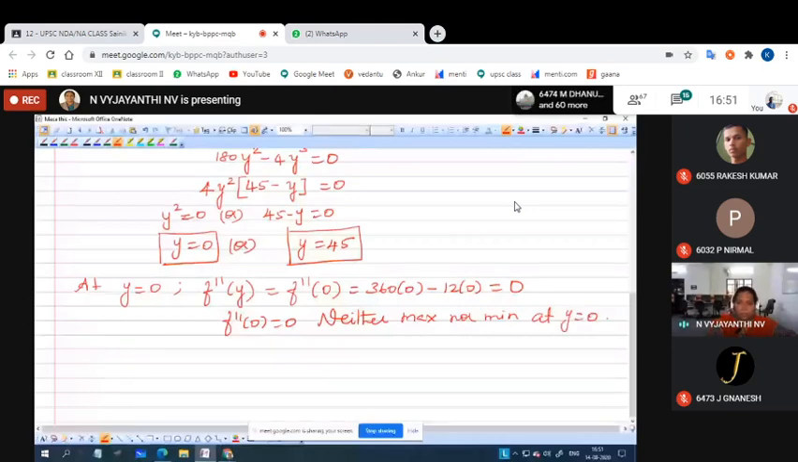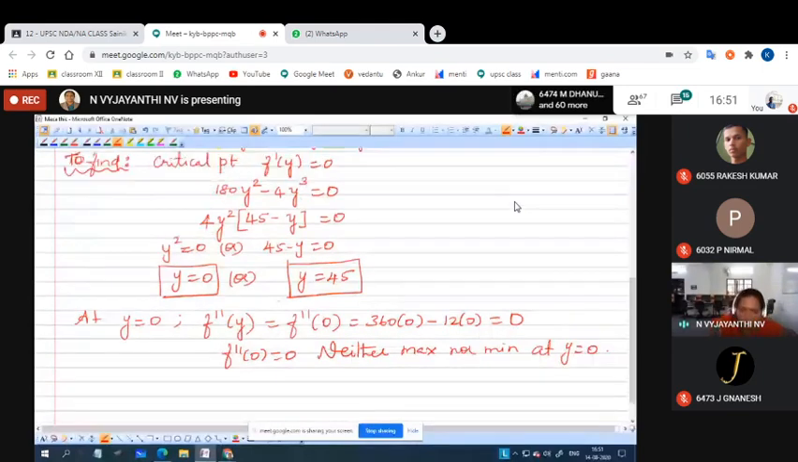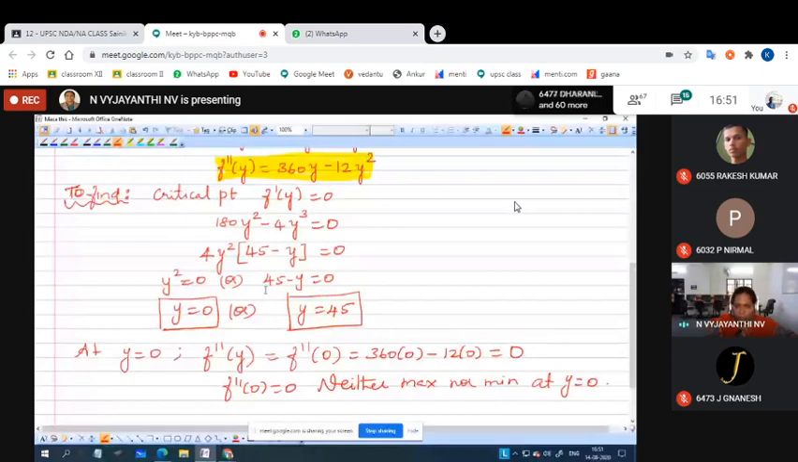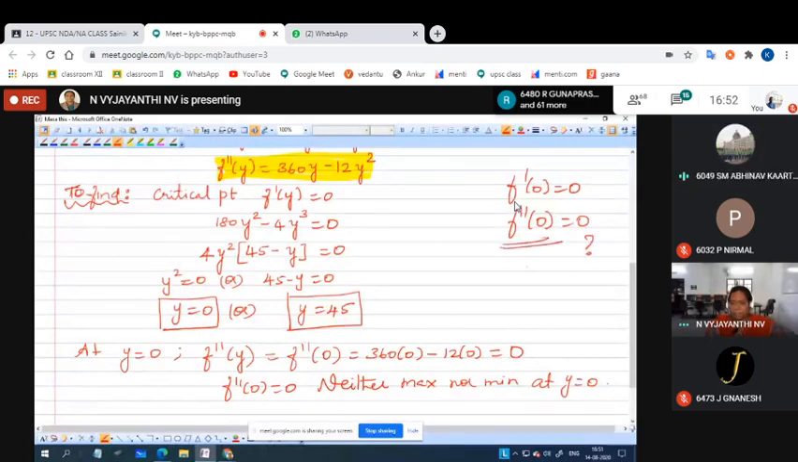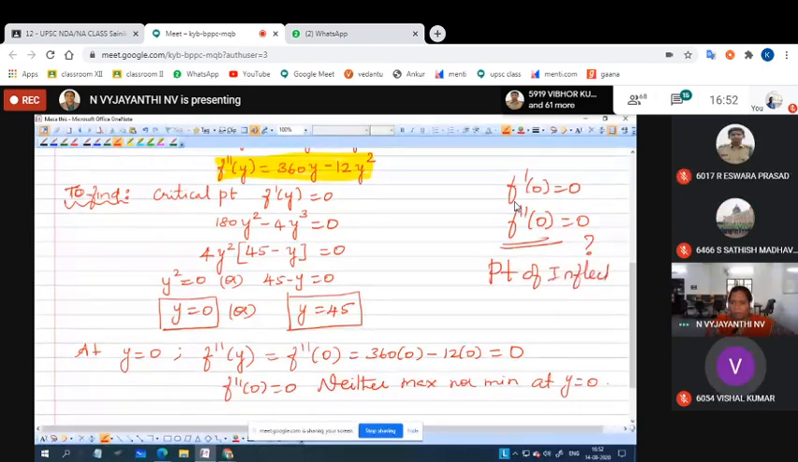So now we have found the second derivative at the point 0. F dash of 0 is 0 in this function, and f double dash of 0 is also 0, no? I told you about this one. What is it called? Point of inflection. This point is called a point of inflection. Got it?